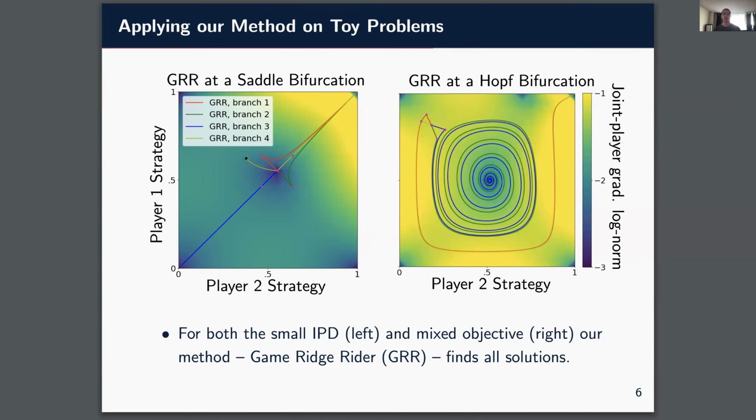The mixed objective has a Hopf bifurcation, so if we branch there, we can find both solutions. Notably, the solution in the center has imaginary eigenvalues, so we must apply a method like LOLA after branching to find it.